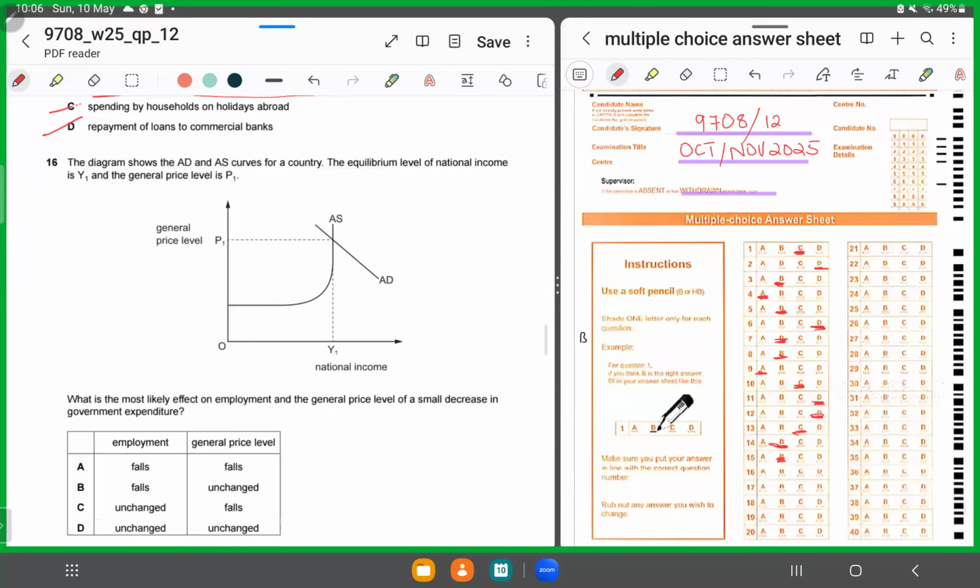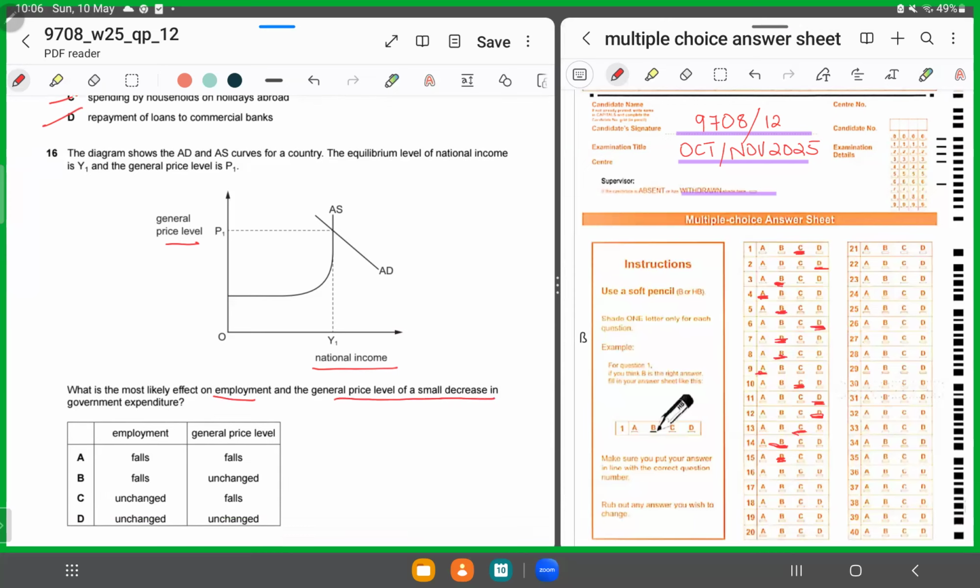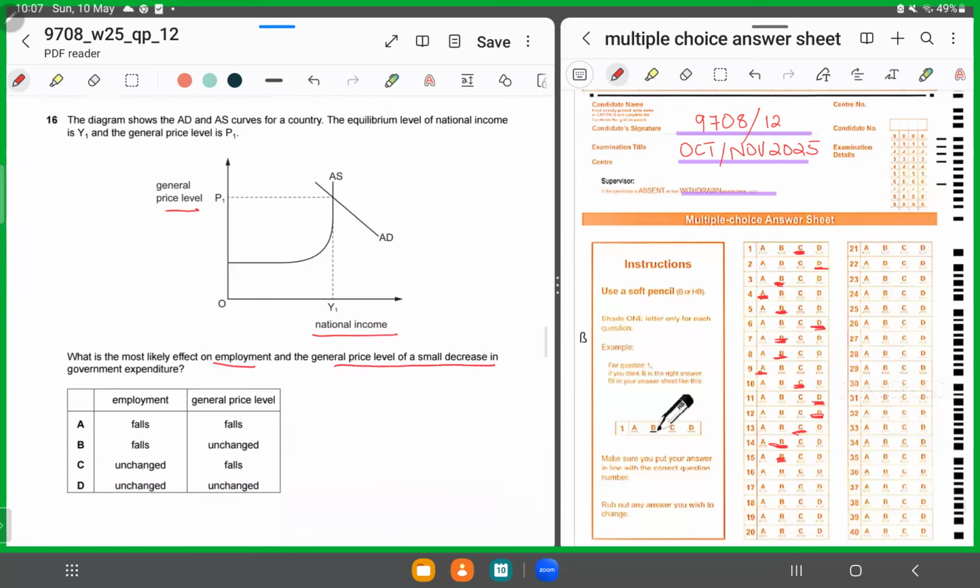Number 16 displays the aggregate demand curve and the aggregate supply curve. The vertical axis displays the general price level. The horizontal axis displays the national income or the output level. Now they're asking what is the likely effect on employment and the general price level of a small decrease in government expenditure. If we draw the aggregate demand curve a little inwards, notice what would happen.